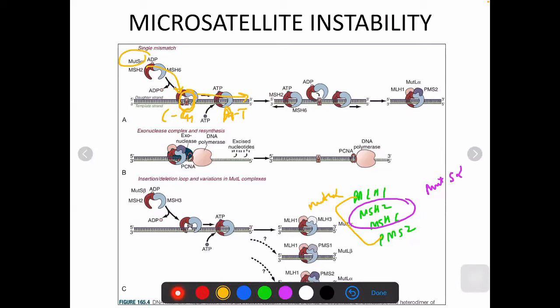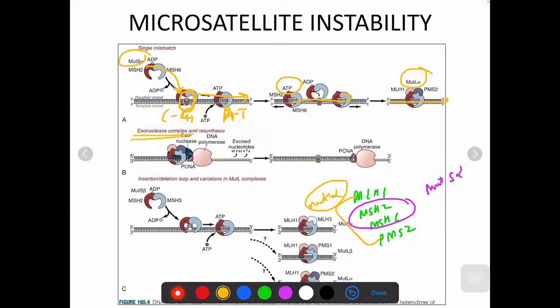As soon as they start repairing along the strand, they need ATP. For that, again, this MutL alpha complex will come and bind to the strand. So there are two complexes formed by these four genes.